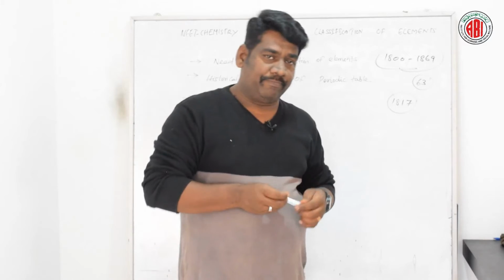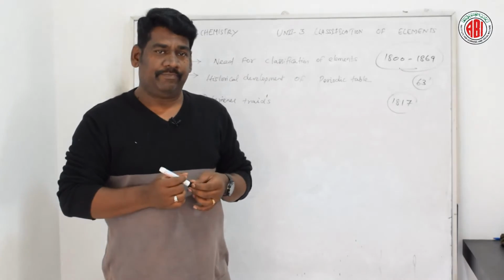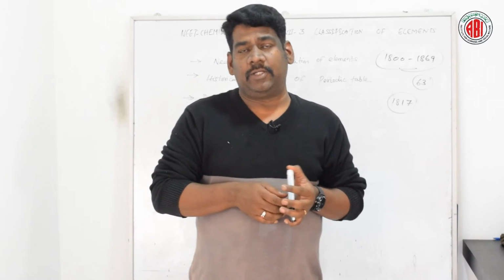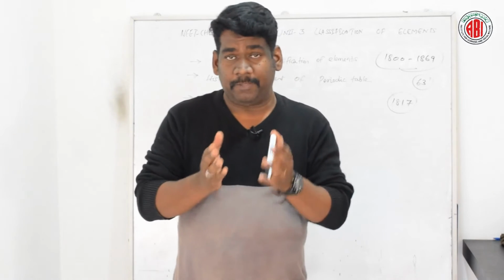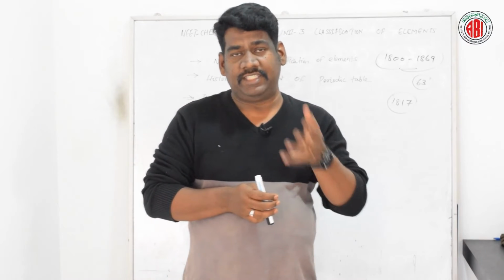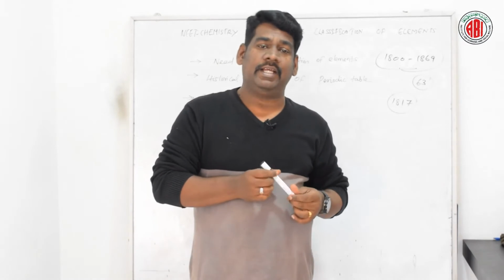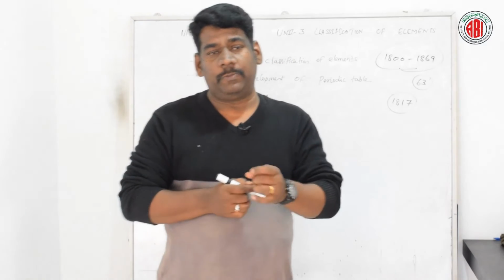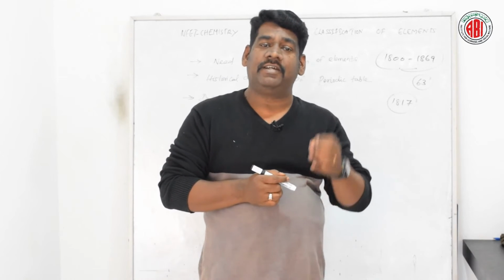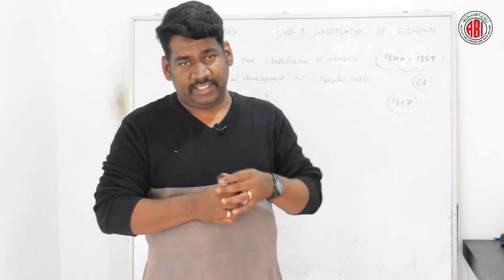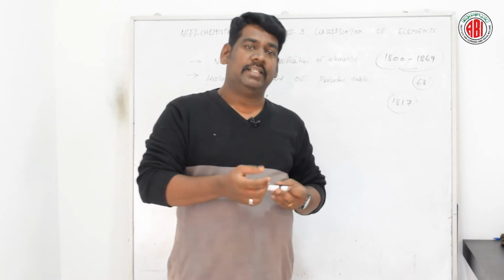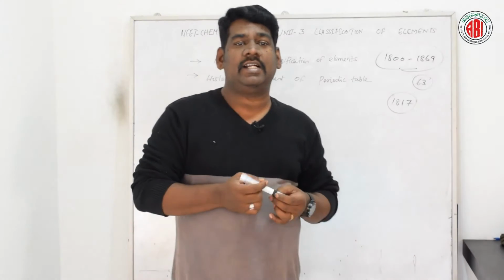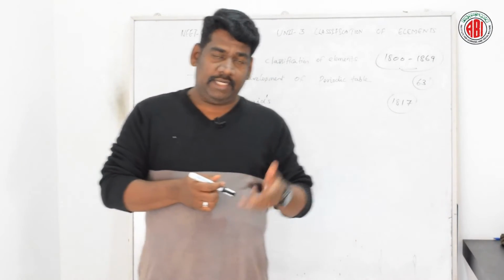According to Döbereiner's triads, the elements present in a triad have similar physical and chemical properties, and the atomic weight of the middle element is the mean of the first and the third element. Based on this he made the triads, which are familiarly called Döbereiner triads. Let us see a few examples.